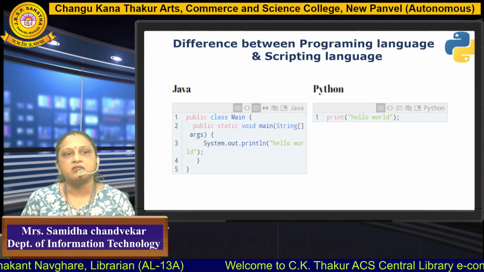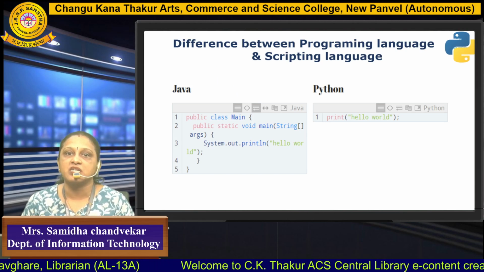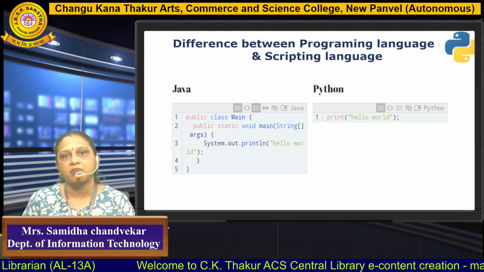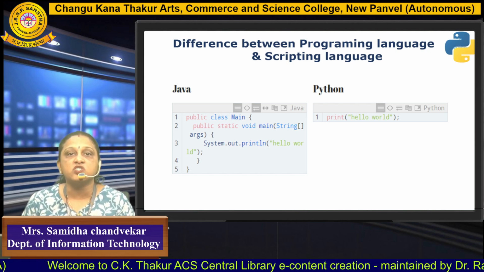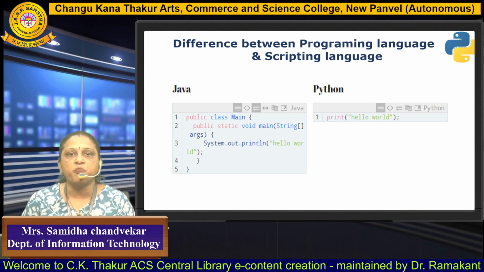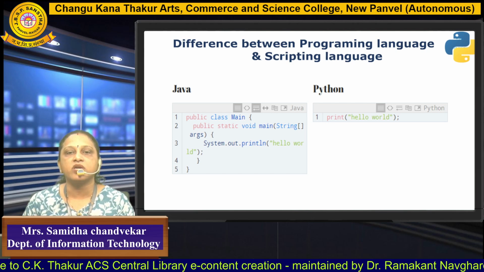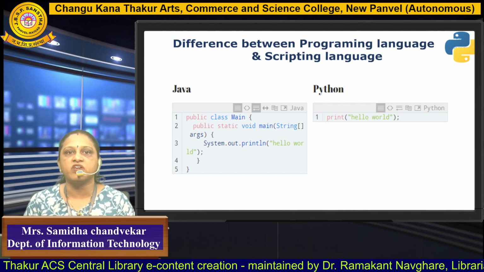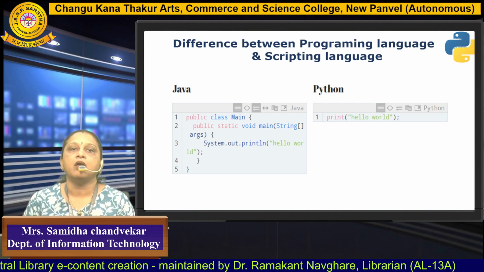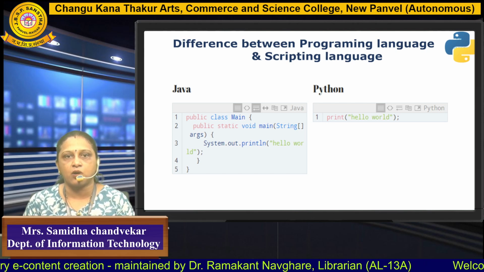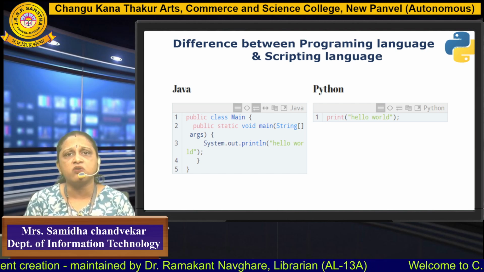So what exactly is the difference between a programming language and a scripting language? Java is a programming language, but Python is also a programming language. But what is the difference between Java and Python? To print hello world, we are required to give the class in Java. Then we give the public static void main. Then we have to write System.out.println. But what do we want exactly?